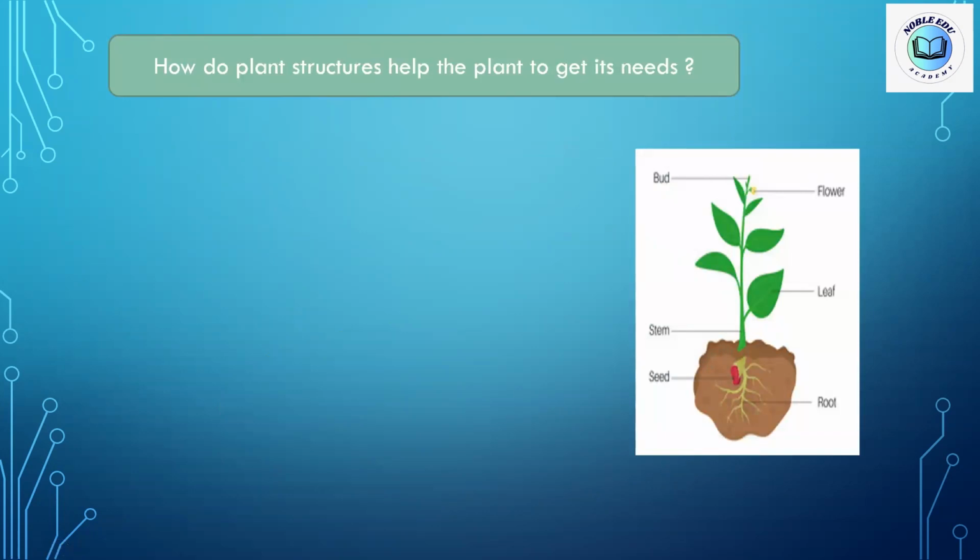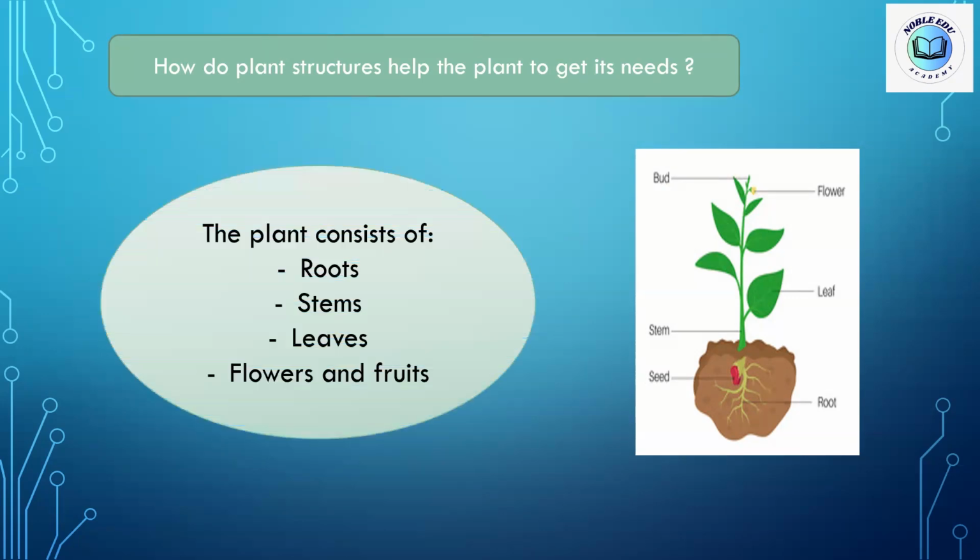How do plant structures help the plant to get its needs? We said that we have 3 main basic needs: the water and the nutrients from the soil, we need carbon dioxide gas from the air, and we need the sunlight energy. So how do the plant structures help it to get its needs? First of all, let's know the structures of the plant.